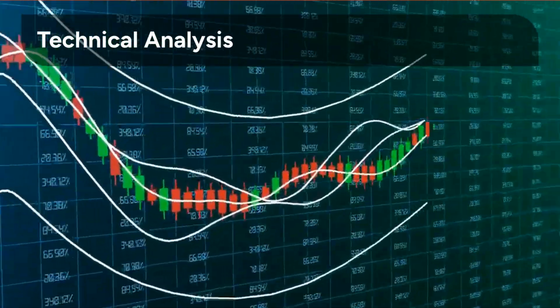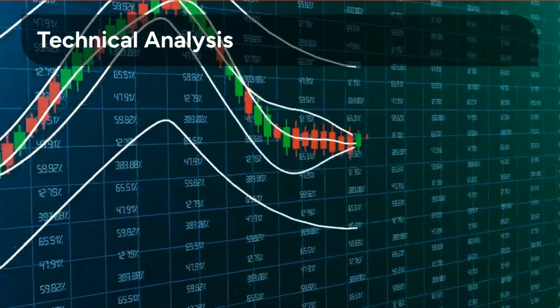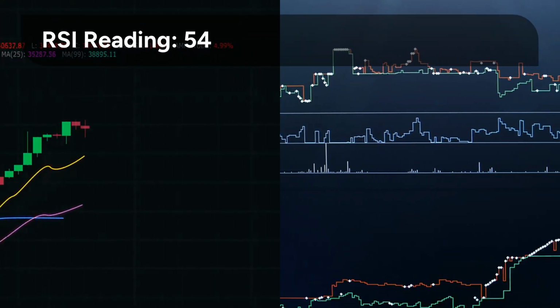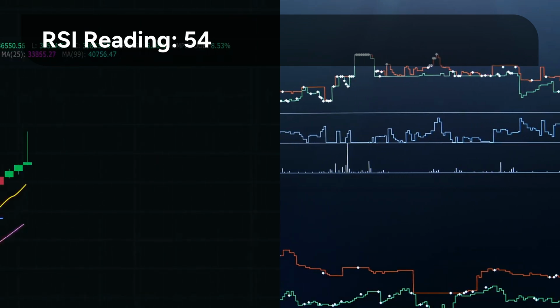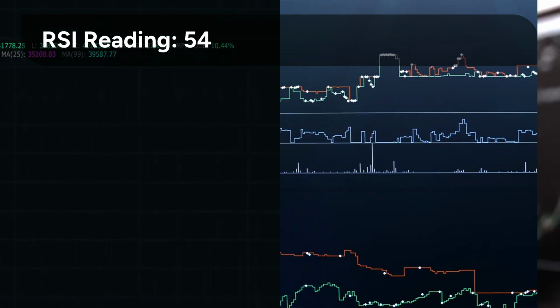Our technical segment focuses on momentum and oscillators, providing clarity on the asset's current trend. Checking core oscillators, the relative strength index has edged up to a neutral 54. This suggests a return of constructive momentum as the asset attempts to move back above its 50-day moving average.